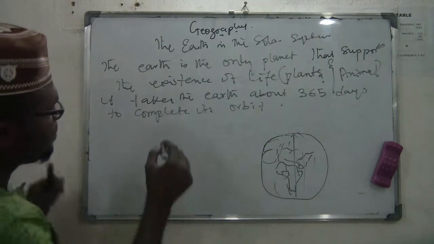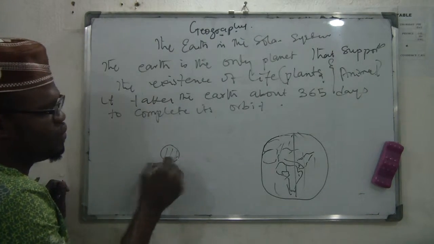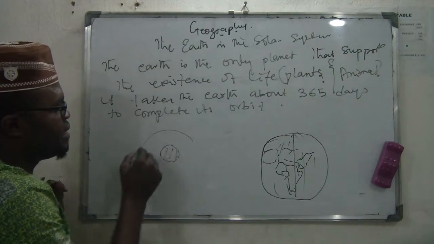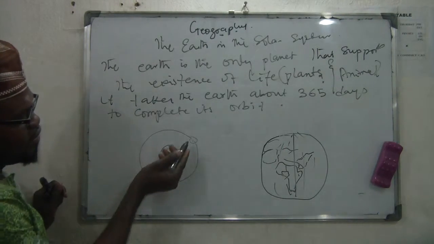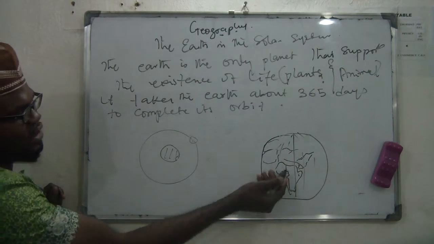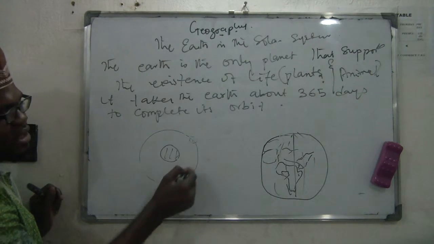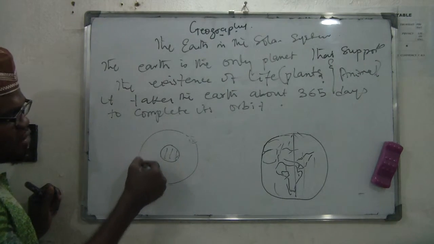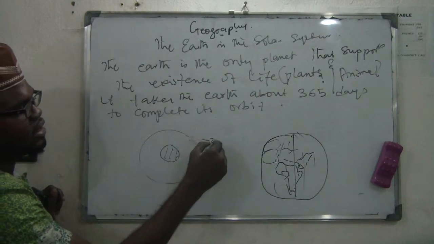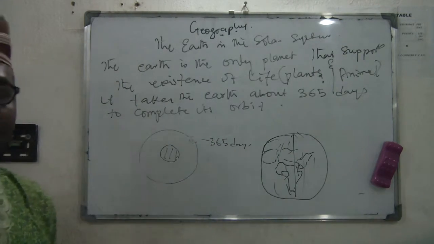It simply means that if this is the sun in the solar system, like I told you, the other planets revolve around the sun. So let's say this is the Earth, revolving around the sun. The time it takes the Earth to move from here round back to this place is 365 days, and that is 1 year.